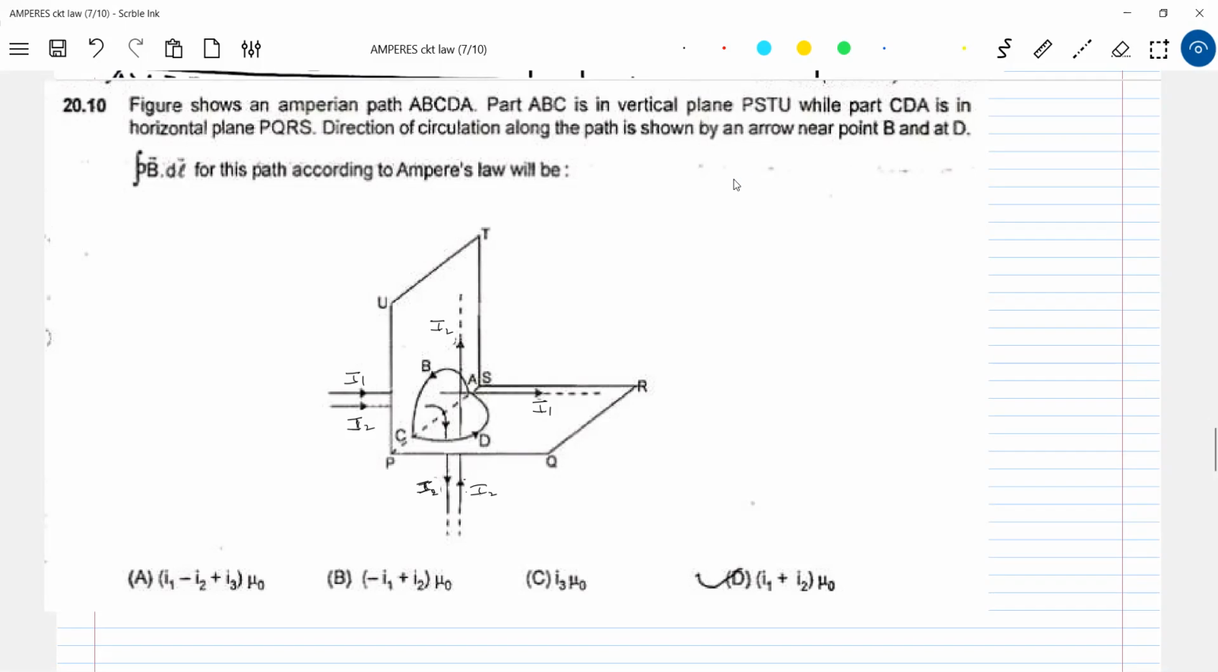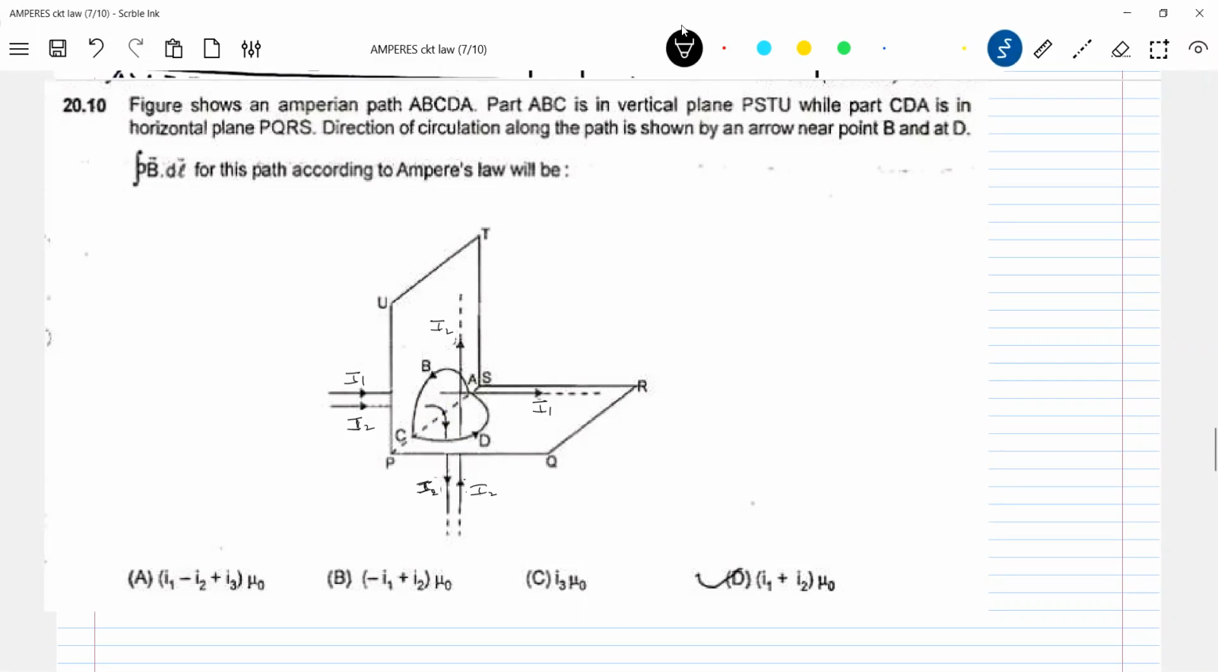Look at it now, one path, what happened? ABC lies in one plane, CDA lies in another plane. Now, what is the current enclosed by this? Plus I1, because this I1 will produce B bar in the direction of the arrow given here. And what about I2? I2 also will produce B bar in the direction of line integration. Look at this particular thing. Plus I2, and this should be minus I2, no?